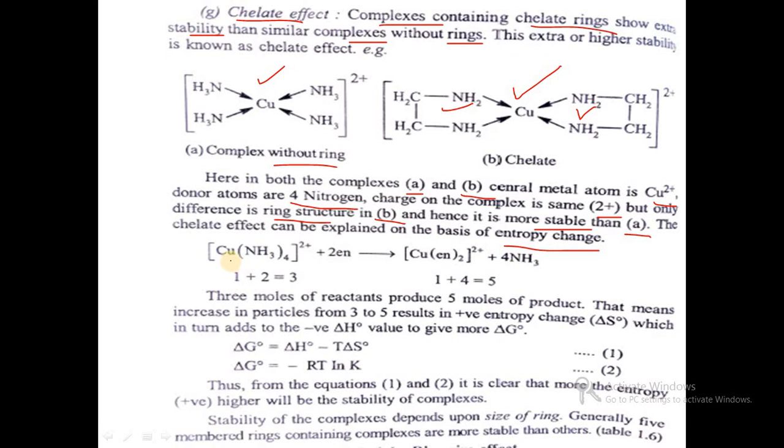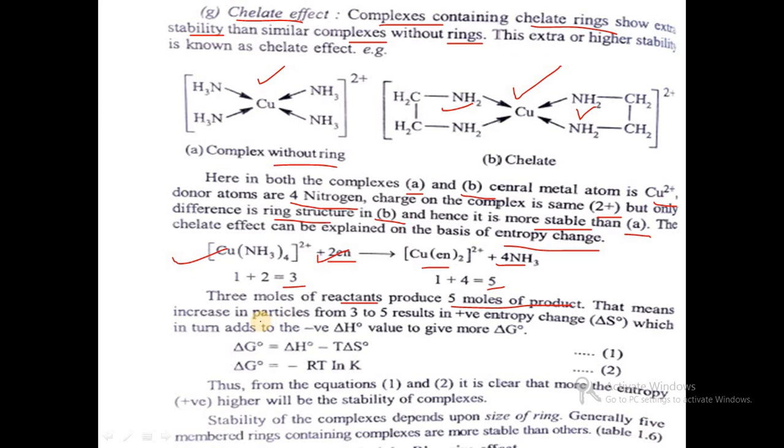For example, in the case of Cu(NH3)4 2+ and Cu(en)2 2+: overall, the total ions are this complex 1 and 2 ethylenediamine groups, so there are 3. But in the other case, the total ions are this complex 1 and 4 ammonia ions, so there are 5. 3 moles of reactant produce 5 moles of product.